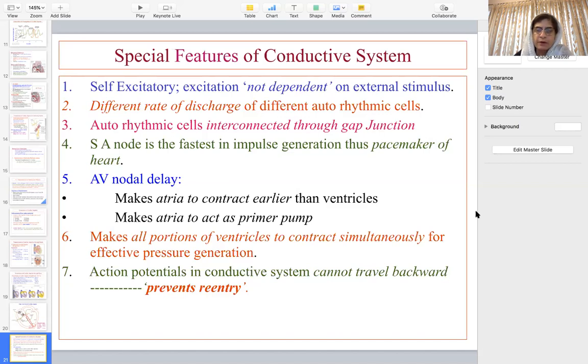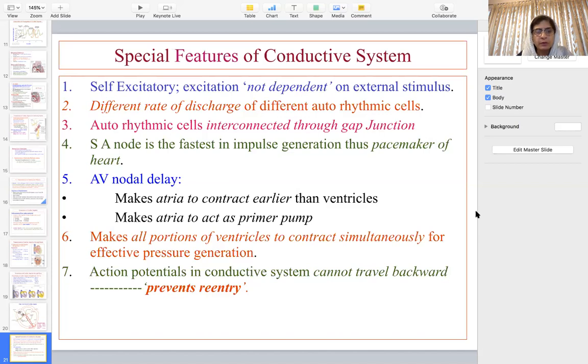It makes all portions of the ventricles contract simultaneously for effective pressure generation. Since the Purkinje fibers are very fast conduction fibers, they enable the heart to act as a syncytium. The ventricles become a syncytium, so that the ventricle becomes a strong pump, because it has to pump the blood against a very high pressure in the vessels.